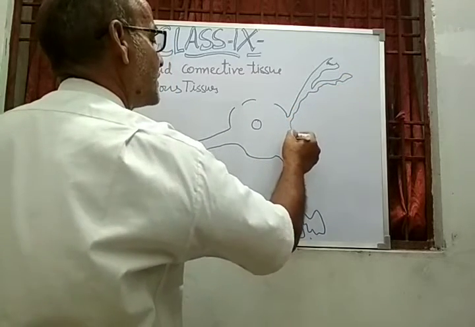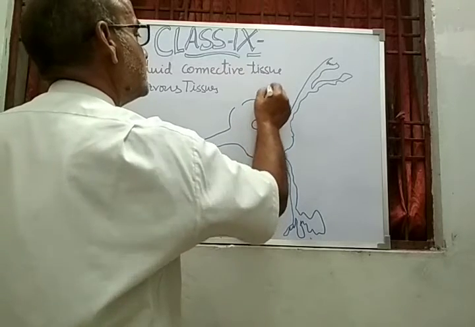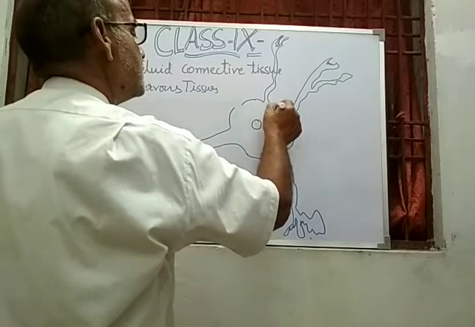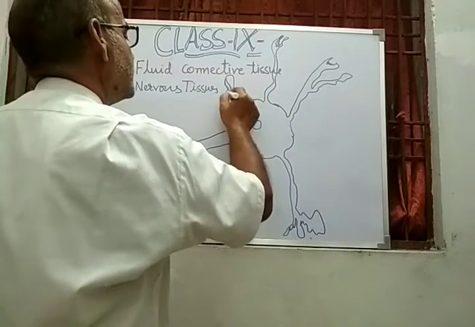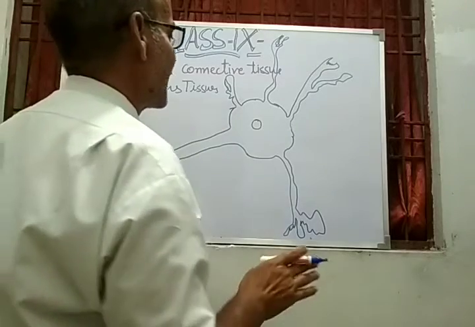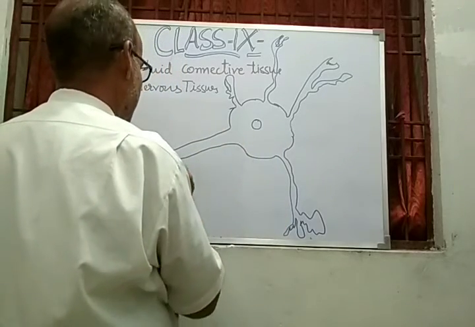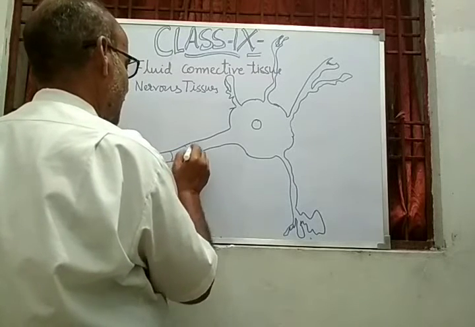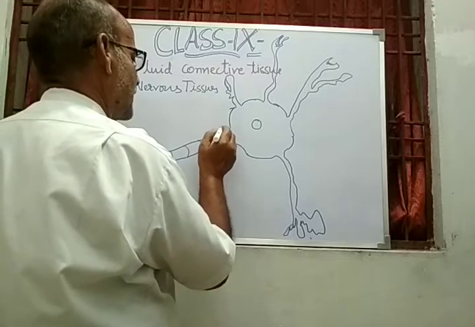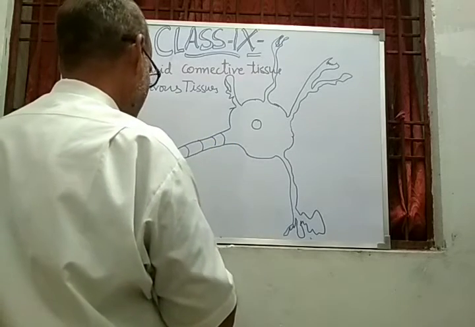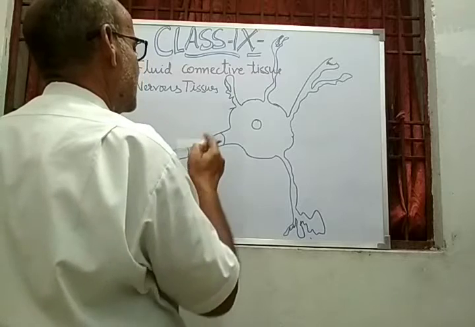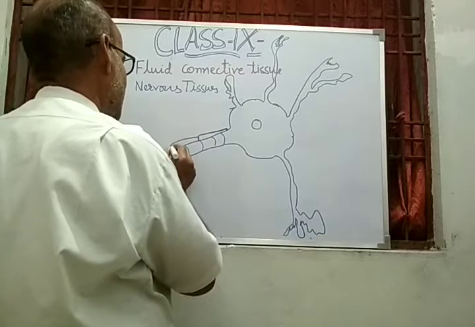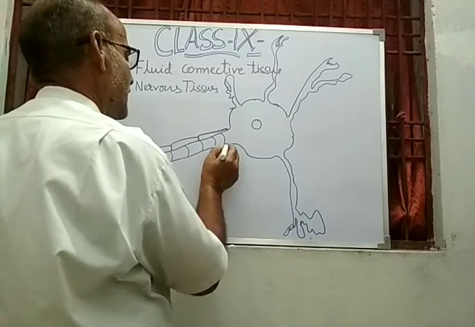These are the dendrites. This is cytosol, this is nucleus, and this is axon. Dear student, this axon is covered with the myelin sheath for the protection of this axon. So this is the myelin sheath.